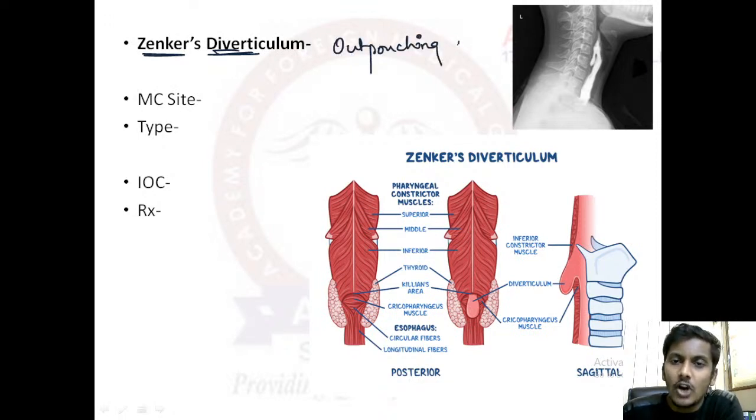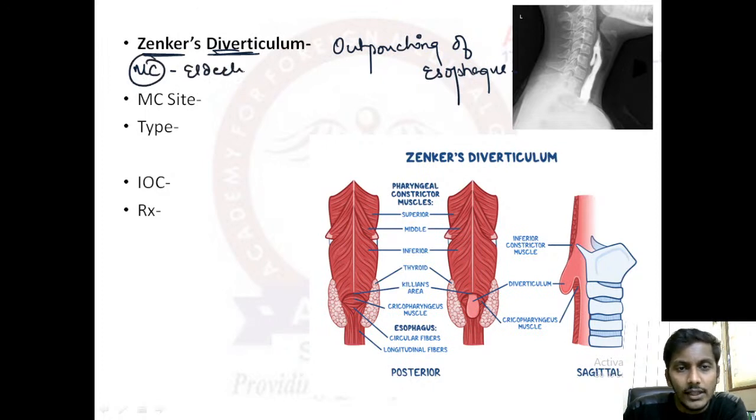Zenker's diverticulum is common in which age group? Zenker's diverticulum is common in elderly. So please remember, it is most common in elderly. What is Zenker's diverticulum? So please remember, this is how your pharynx looks like. Okay, so this is the external appearance of the pharynx. This pharynx usually has these pharyngeal constrictor muscles.